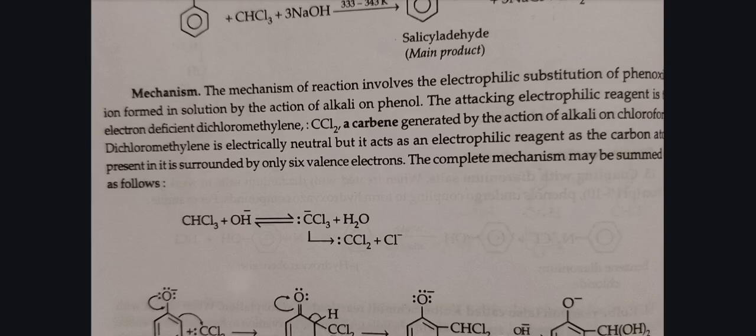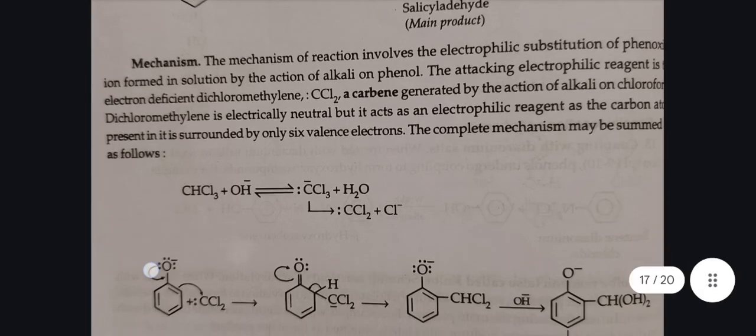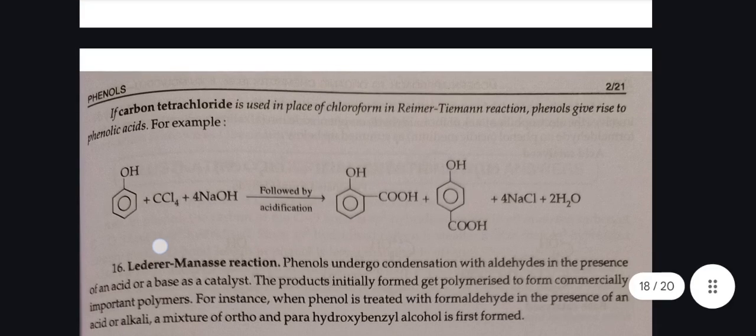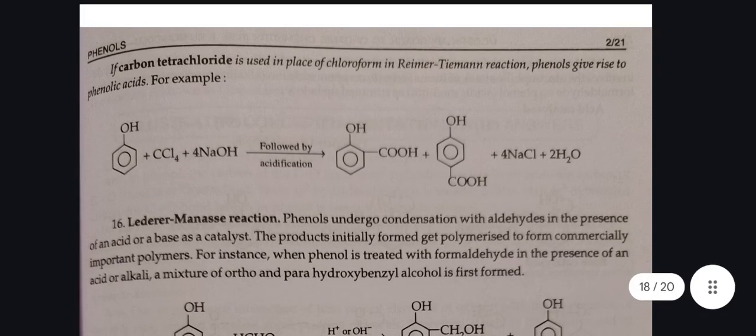Dichlorocarbene is electrically neutral, but it acts as an electrophilic reagent as the carbon atom present in it is surrounded by only 6 valence electrons. The complete mechanism may be summed up as follows. If carbon tetrachloride is used in place of chloroform in the Reimer-Tiemann reaction, phenol gives rise to phenolic acid.